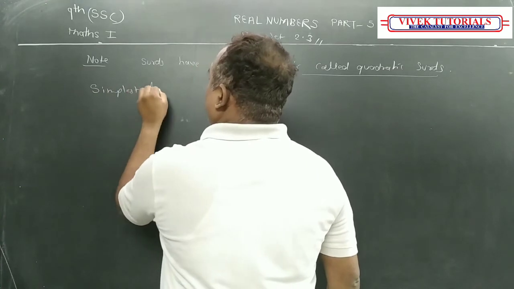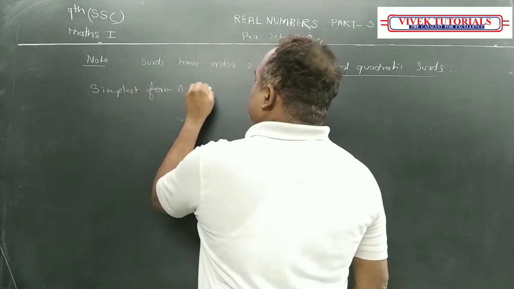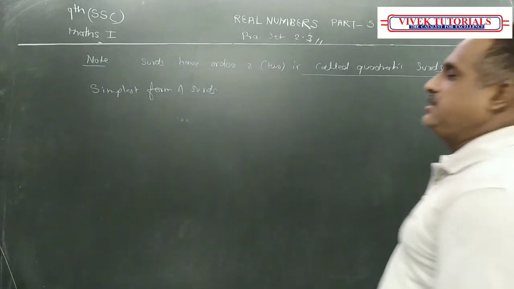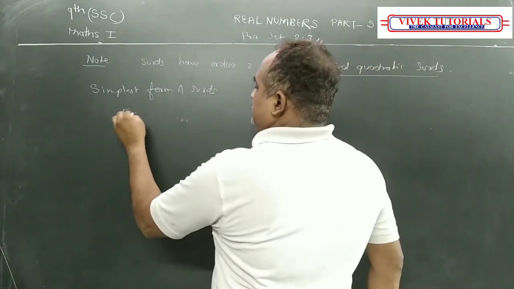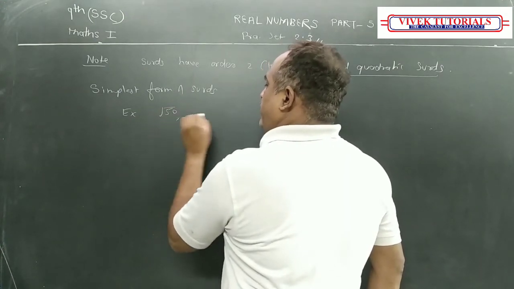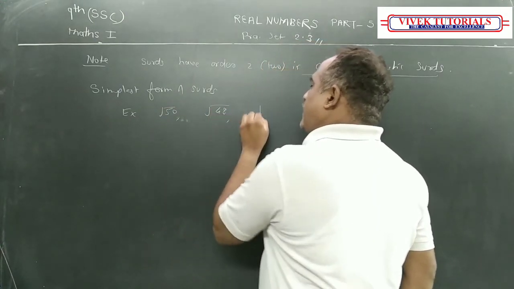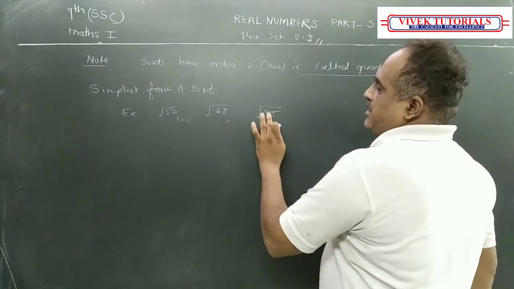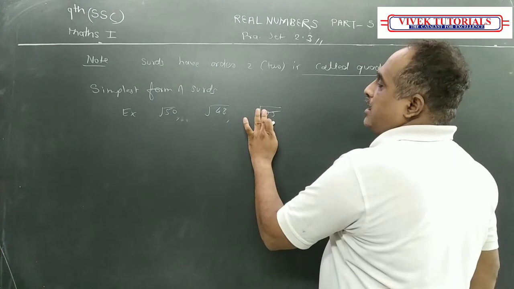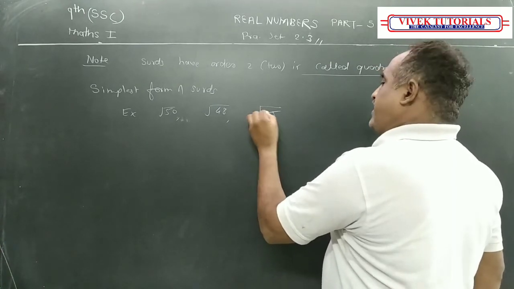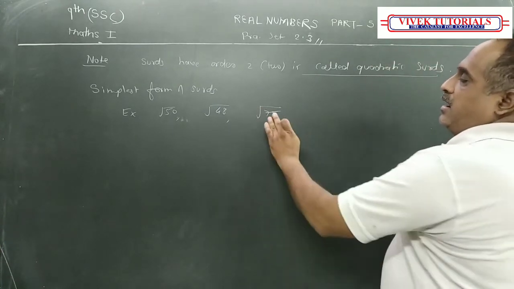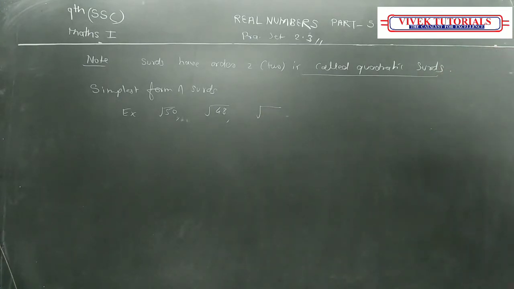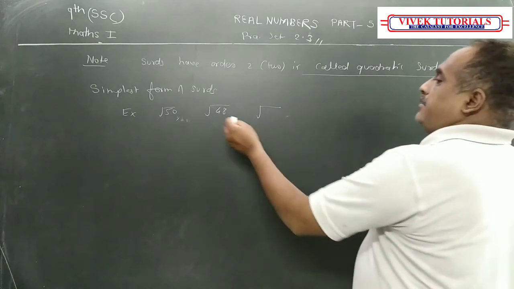And simplest form of surds. For example, root 50, root 48, root 20. I'll take some other example.